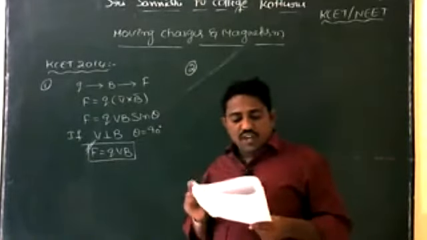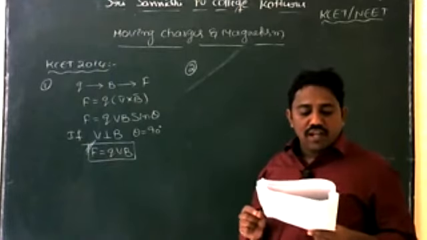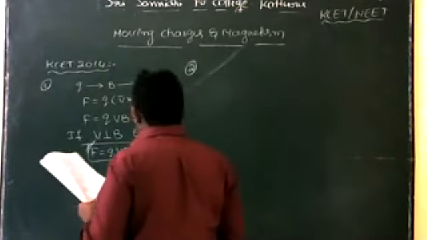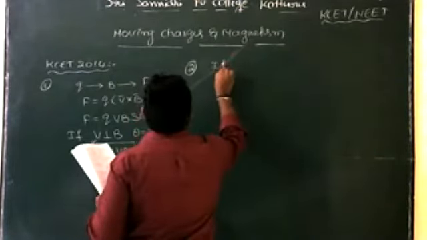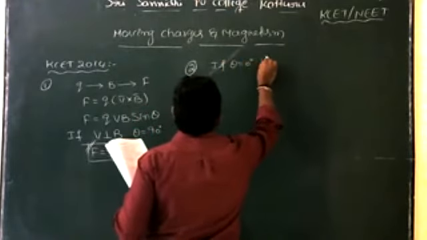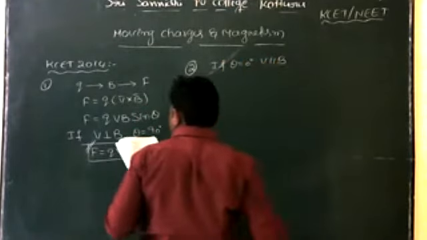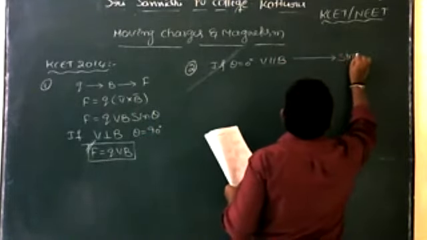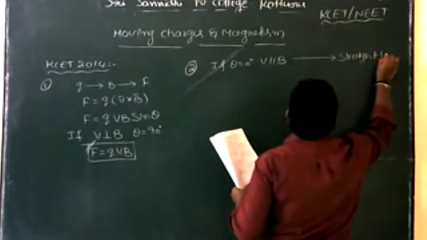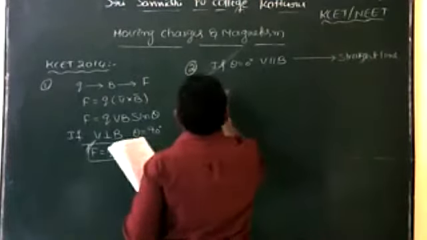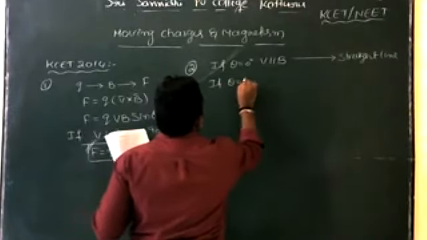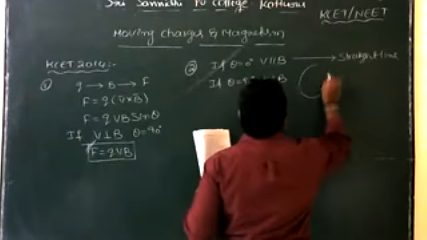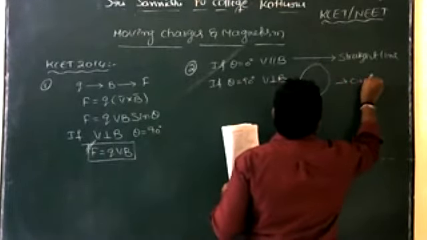For example, if theta is equal to 0 degrees, that means V is parallel to B, and the trajectory is a straight line. Next, if theta equal to 90 degrees, that means V is perpendicular to B, and it forms a circle. These are very important.